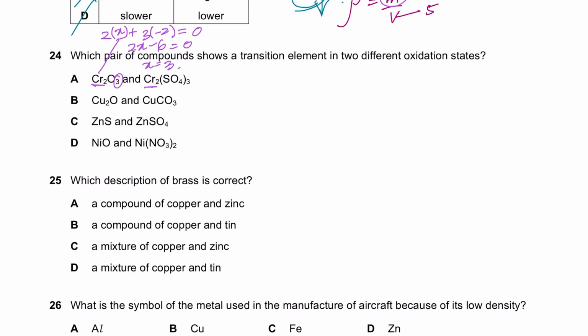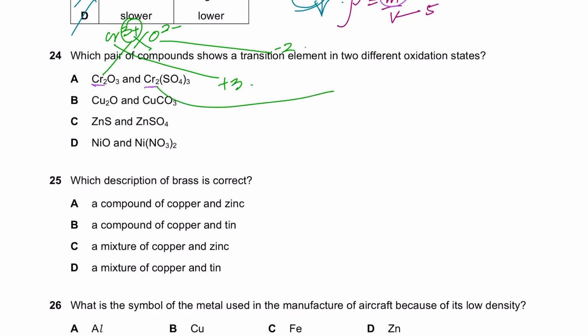You could either do all of this, or you could simply use a rule. The oxidation state of an ion is the same as its charge. Separate them into charges. Cr2O3, how is this formed? Cr must have a charge of 3+, O must have a charge of 2-. That's why when you cross multiply, Cr2O3 is formed. So the charge on the ion is the same as its oxidation state, or the other way around. So the charge on chromium is 3+, therefore the oxidation state is +3. Oxygen's charge is 2-, so its oxidation state is -2.